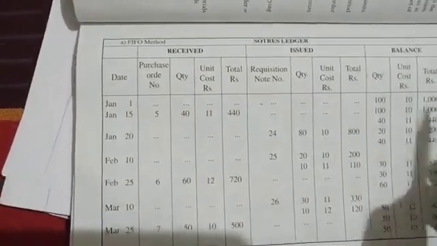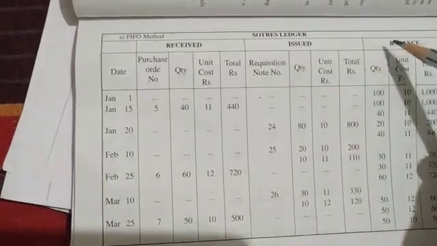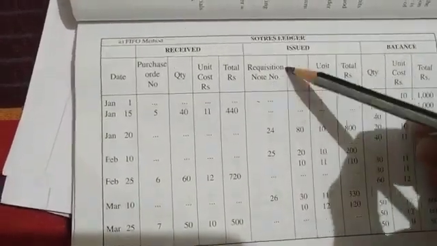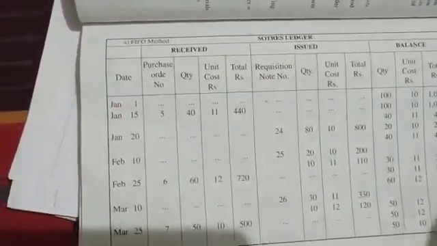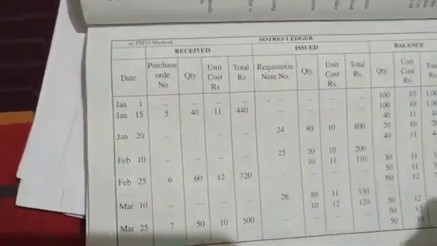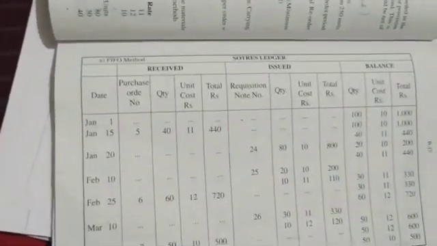As we have seen in the FIFO method, the last three columns, quantity, unit cost, total, in each of received, issued and balance will be the same. The format will be the same for all the methods: FIFO, LIFO, simple average and weighted average. Now we are seeing the LIFO method. I have drawn the format for the LIFO method.